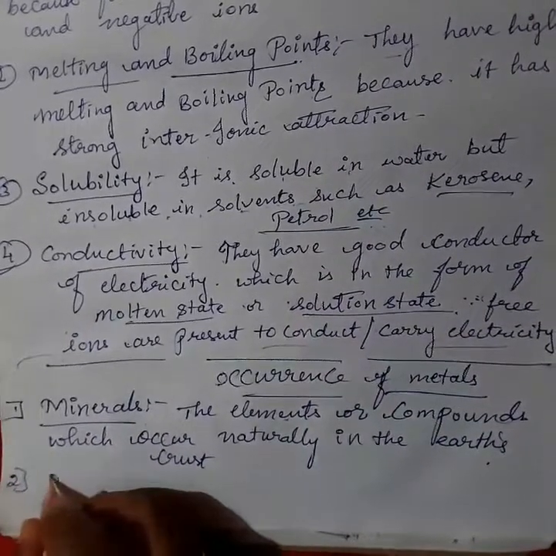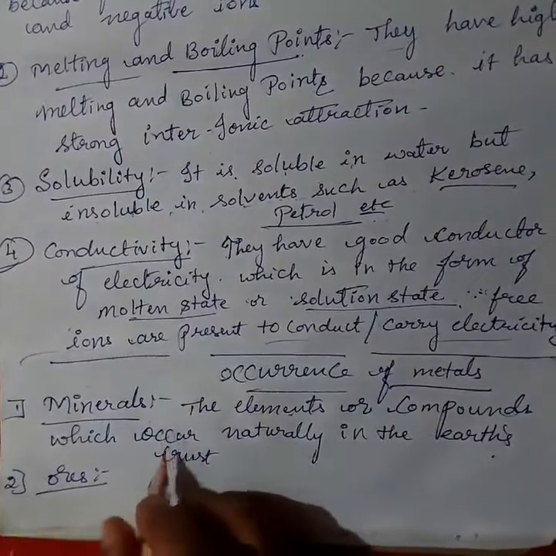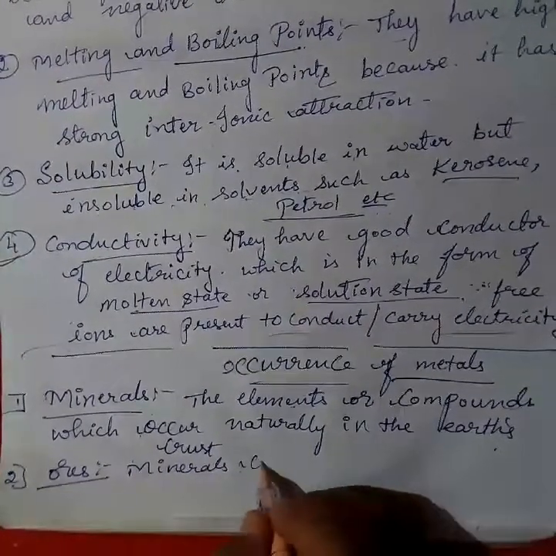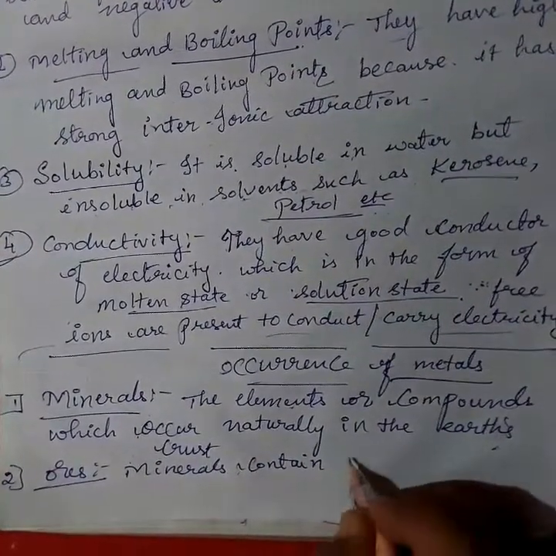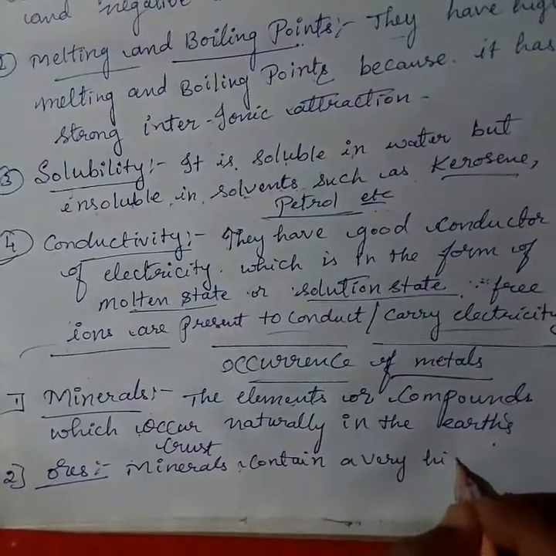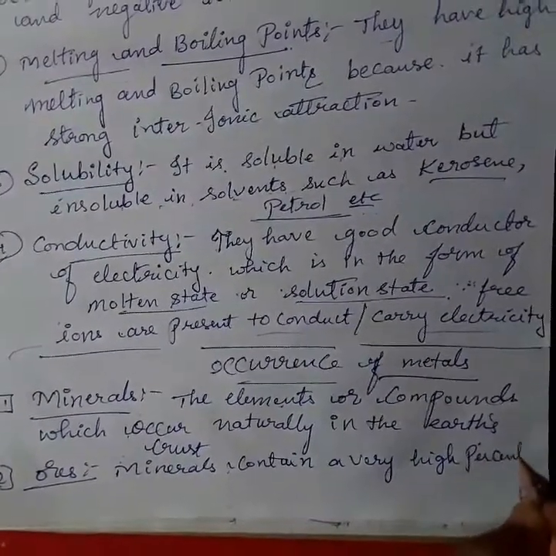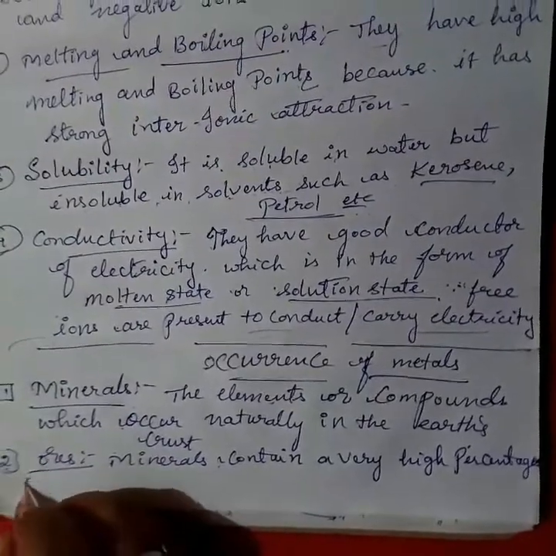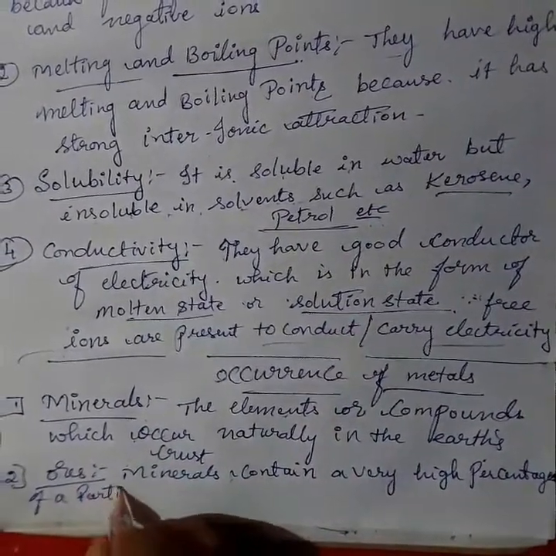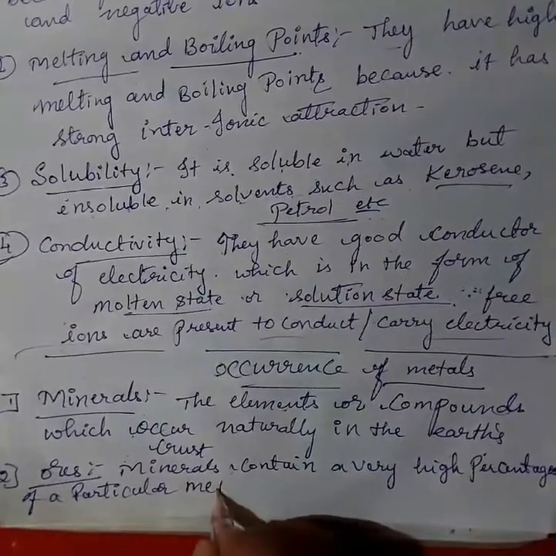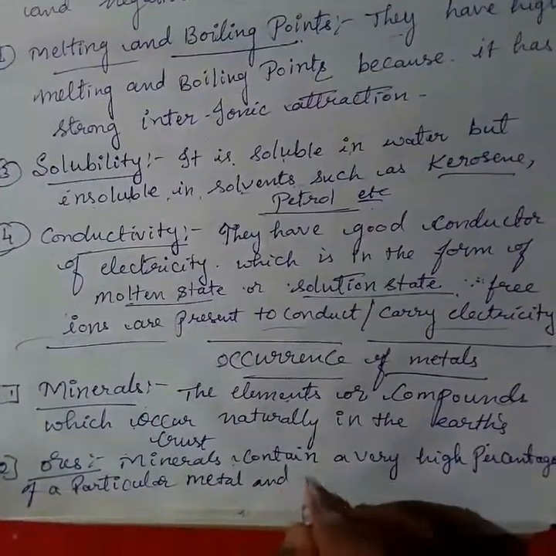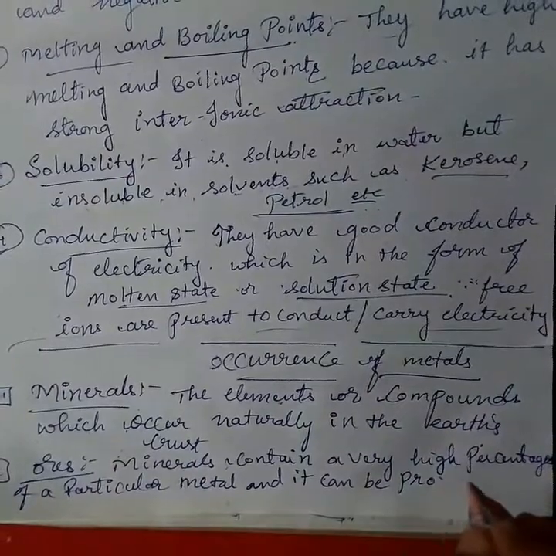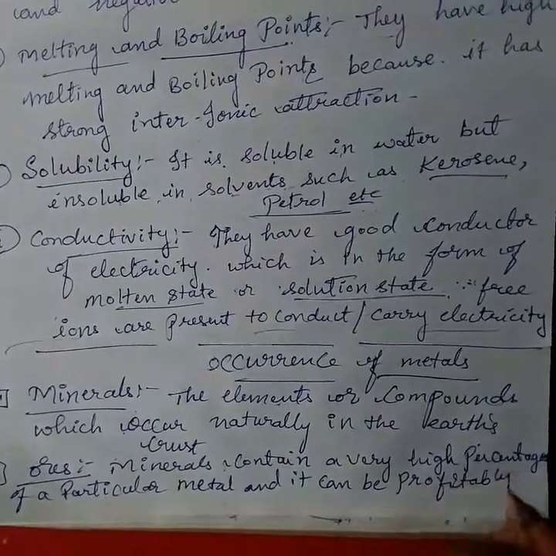And the second is ores. What are ores? Ores are minerals that contain a very high percentage of a particular metal, and from which the metal can be profitably extracted.